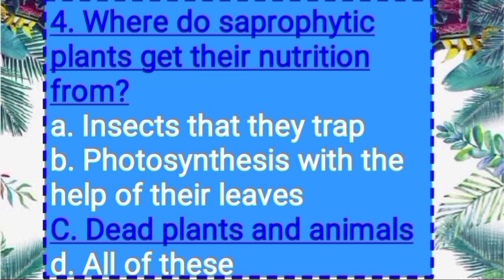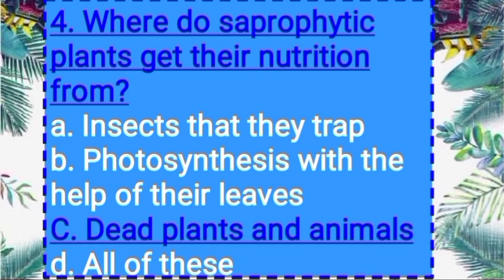Second option, photosynthesis with the help of their leaves.